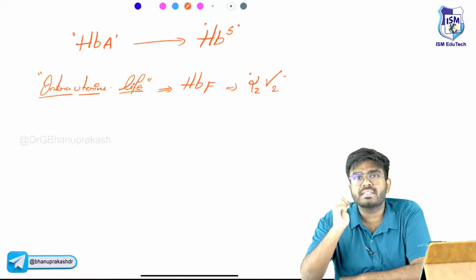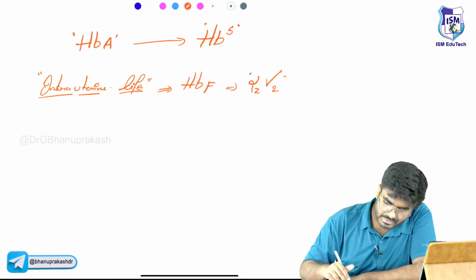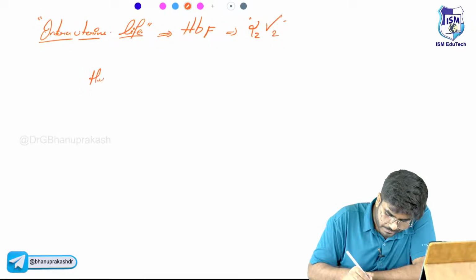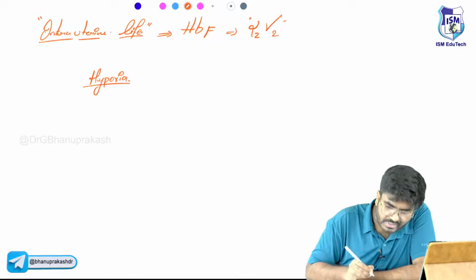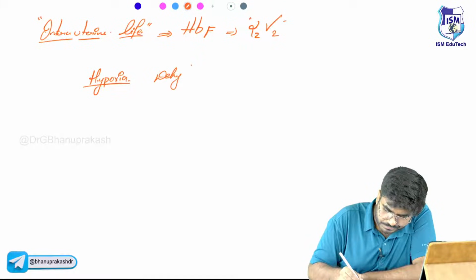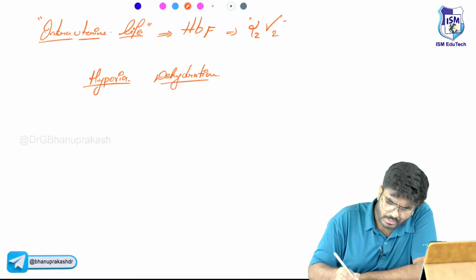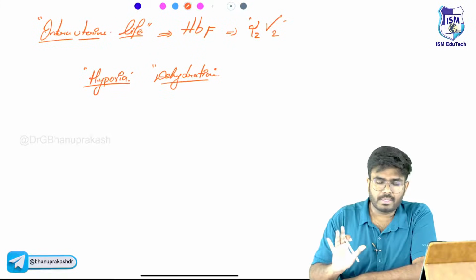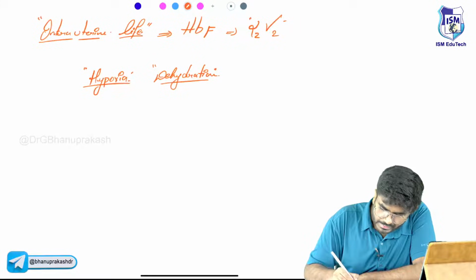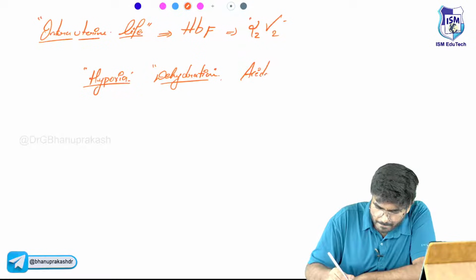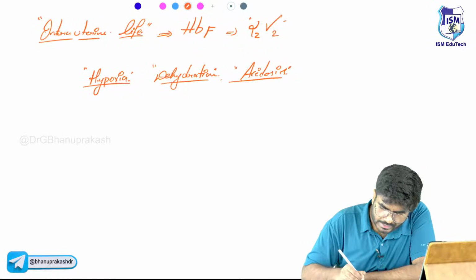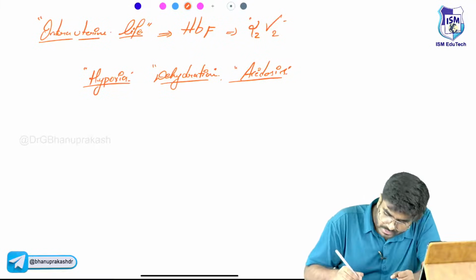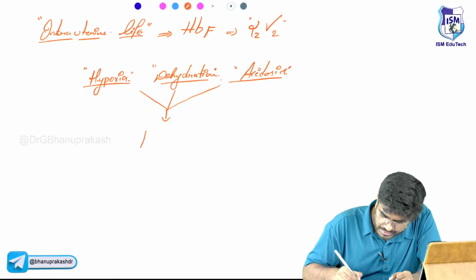What is the problem with sickle cell hemoglobin? Whenever there are certain conditions in the body like hypoxia, dehydration, and acidosis, normally sickle cell hemoglobin is fine, everything is there. But in these conditions, there will be precipitation of the sickle cell hemoglobin.